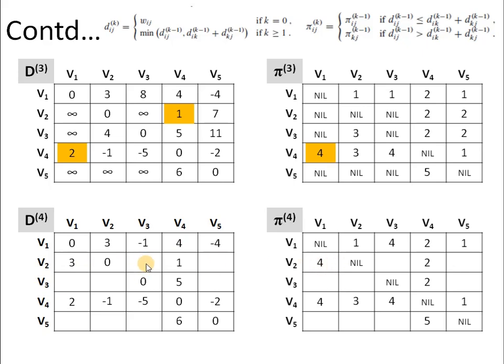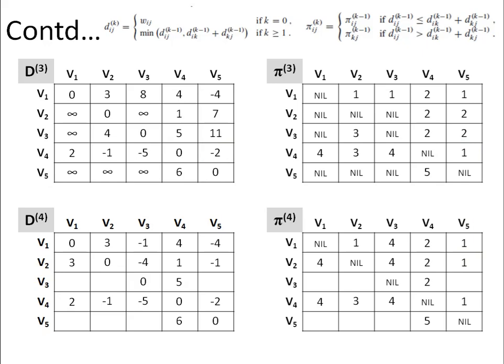Now V2 to V3 and the path we have to follow is 2 to 4 and 4 to 3. Again, the current value is equal to infinity and the summation will give us minus 4. So we will update the distance to minus 4 and the predecessor comes out to be 4 again. Now talking about the path V2 to V5, the new path may be 2 to 4 and then 4 to 5. So 2 to 4 and 4 to 5, this summation will lead us to minus 1, which is less than 7. So it has to be updated and the corresponding predecessor entry for 4 to 5 will give us 1. So we will put 1 as a predecessor.